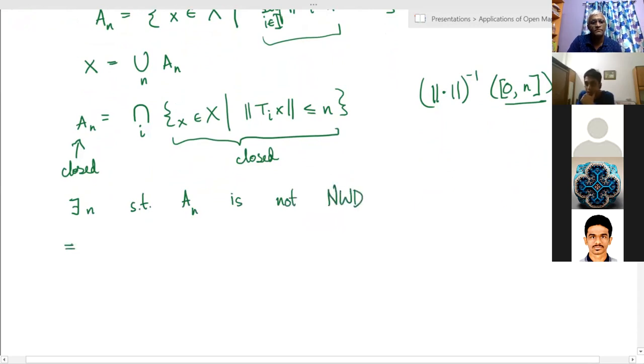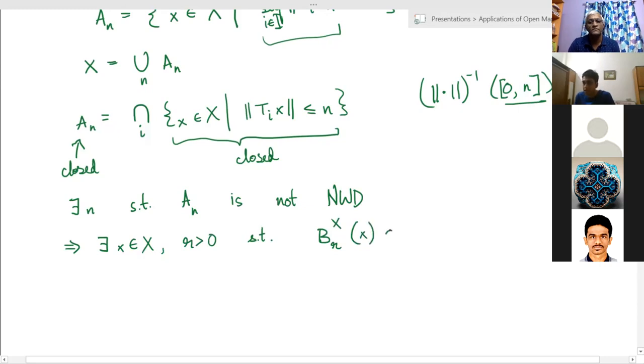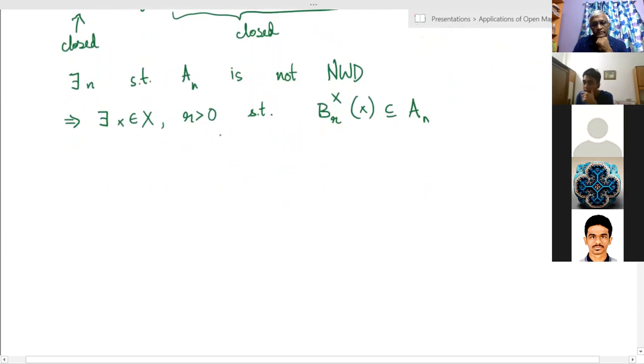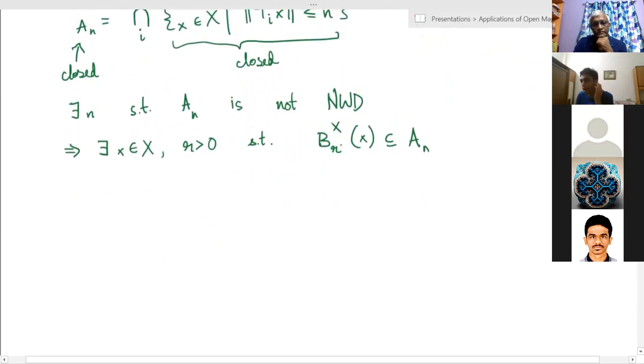which means there exists some x in capital X and r greater than 0 such that the ball of radius r in the space X centered at some point x is contained in the closure of An, but the closure of An is just equal to An. So there is some open ball which is contained in An. This is exactly what it means for An to be not nowhere dense. And from this, we'll prefer to work with a ball which is centered at 0. So we'll just translate this ball.